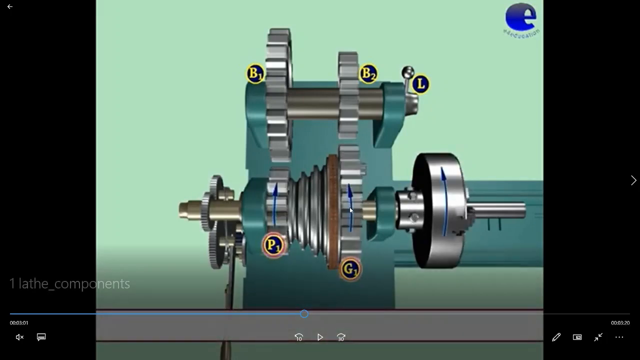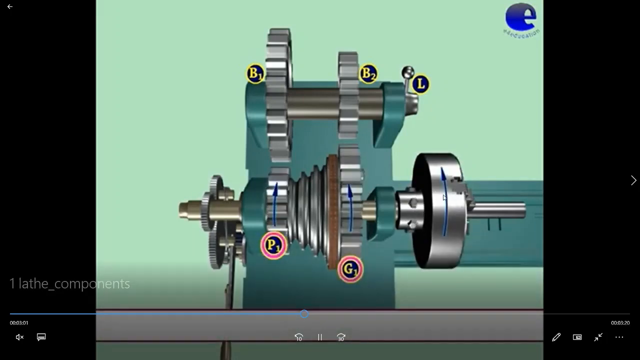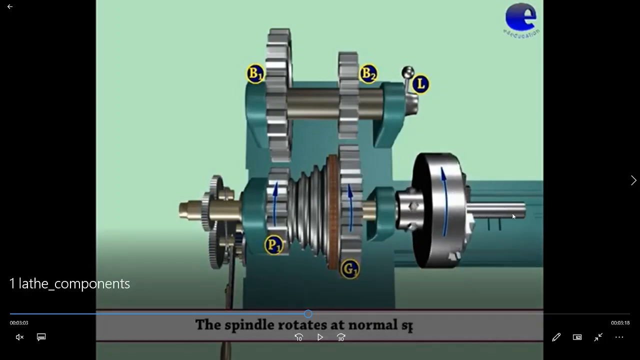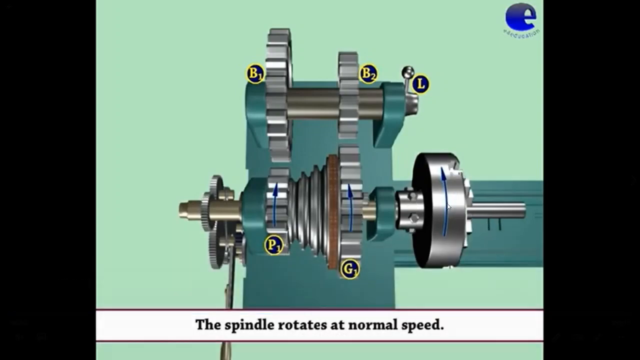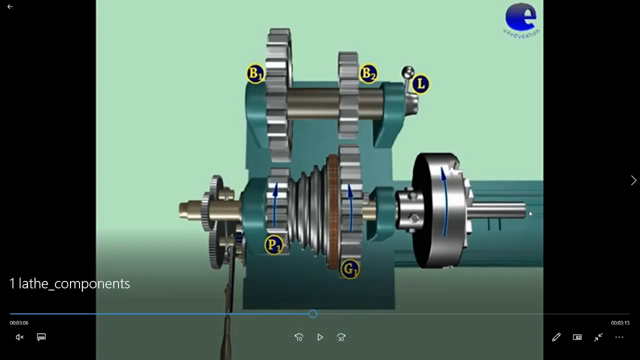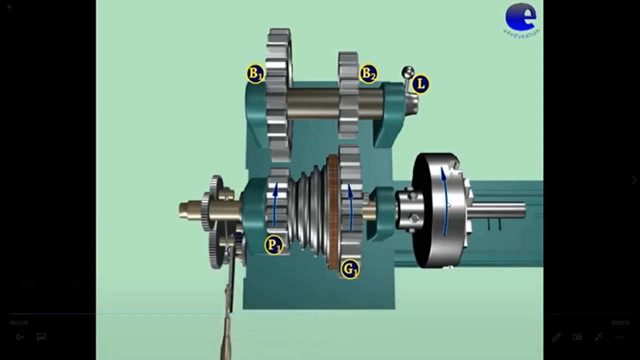Now you can see when these gears are rotating, this chuck also rotates, and the chuck is used to fix the workpiece. Here you can see the length of the workpiece is very small, so one end is fixed inside the chuck, and the chuck is moving, so the workpiece also moves. The other end of the workpiece is not supported by anything, since the length is small, so only one end is supported by the chuck.